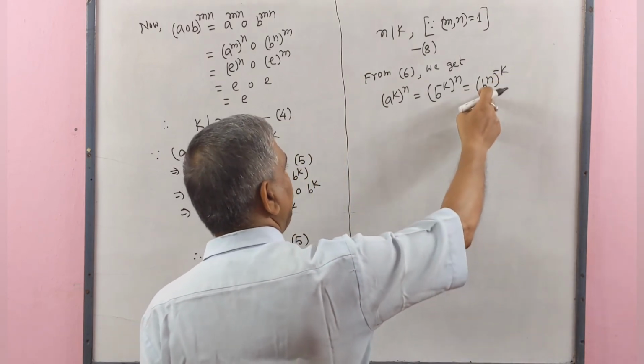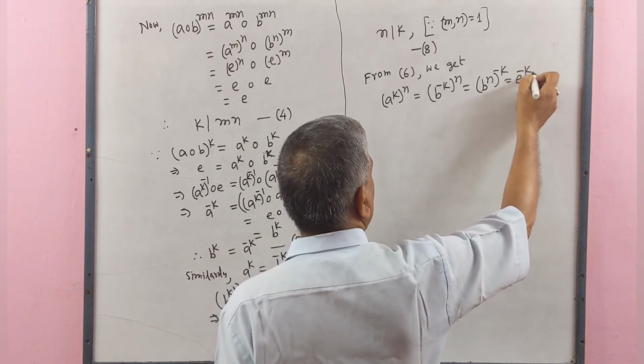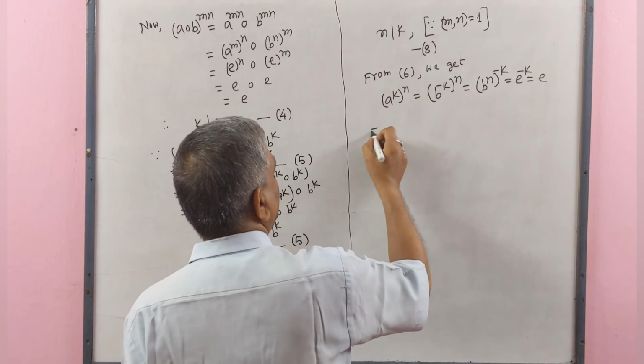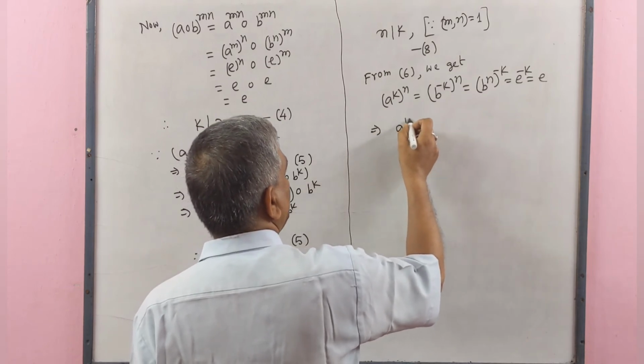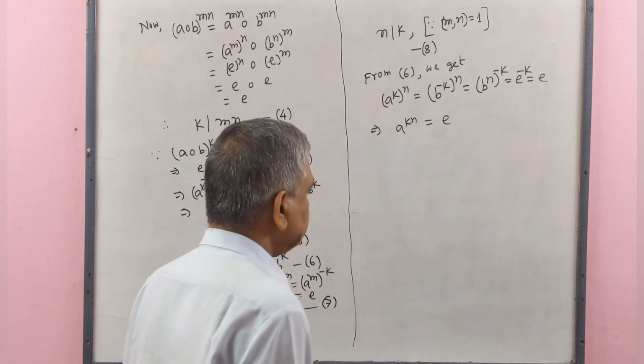Since B to the power n is identity element, identity element to the power minus k equal to identity element, implies that A to the power kn equal to identity element.